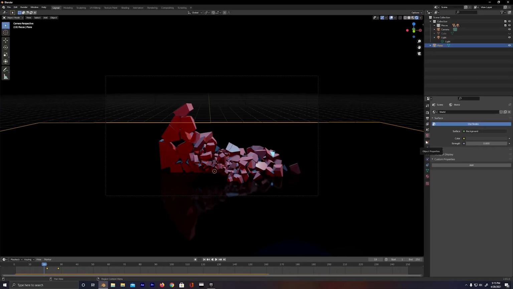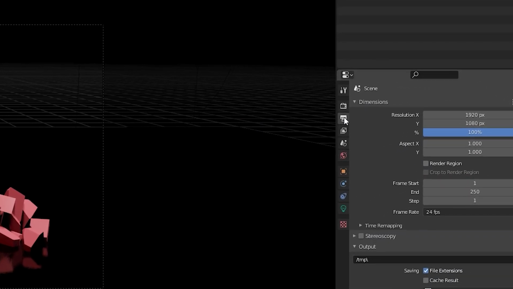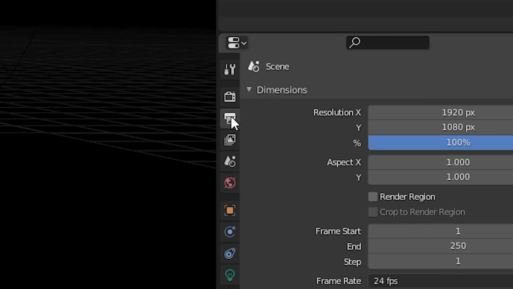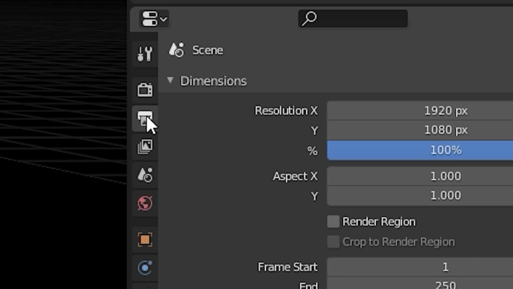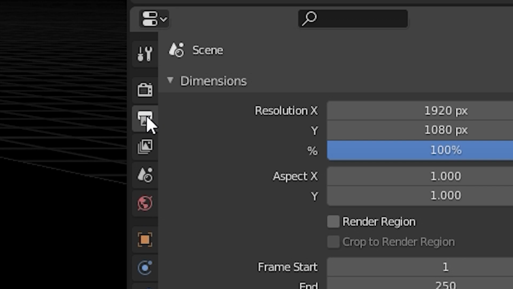So now onto exporting this out, I'm going to go ahead and click on the output properties, and it's going to be this little icon that looks like a printer and an image coming out of a printer. By the way, it might be my favorite icon in the entire suite of Blender icons. There's a lot of cool icons, but this one I feel like it's just freaking cool. I don't know why more 3D softwares don't make their rendering like a printer icon, because that's kind of what rendering feels like, you know, printing.